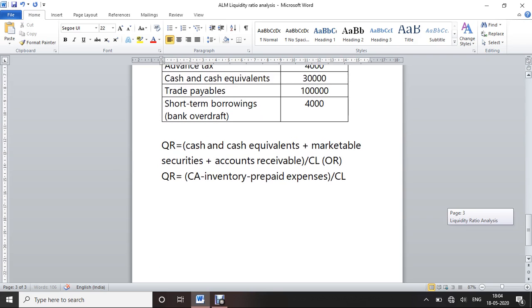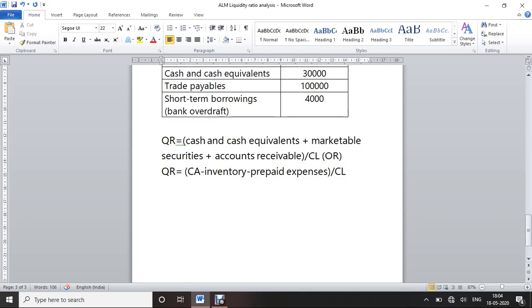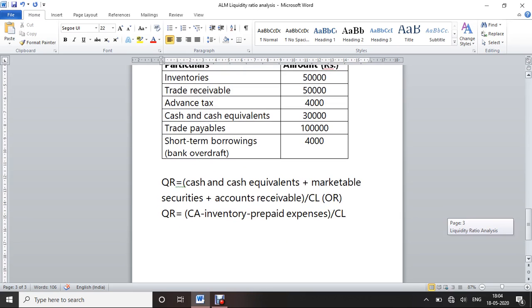So this is the formula. We're going to work it out now.